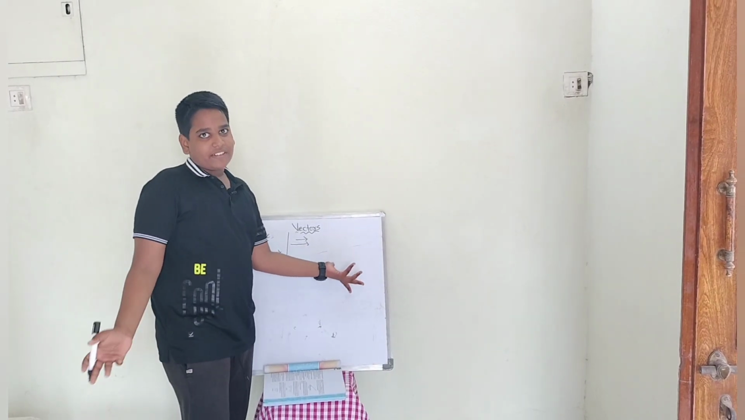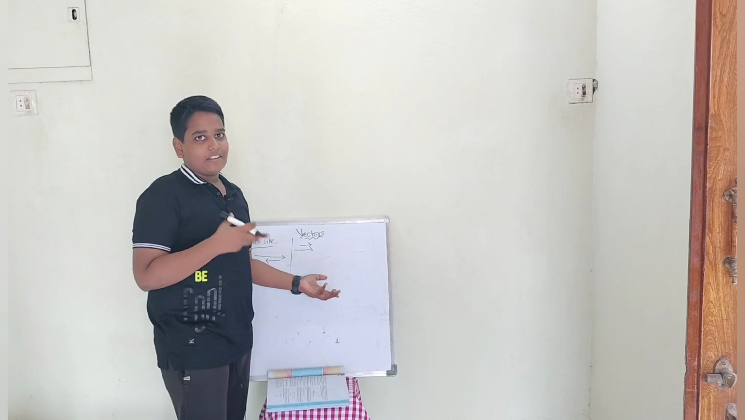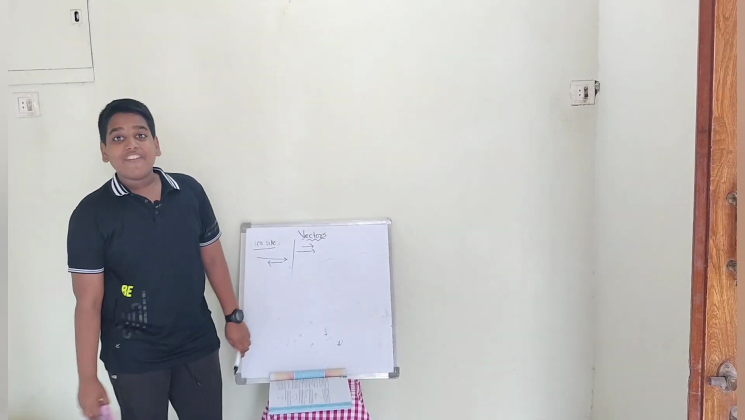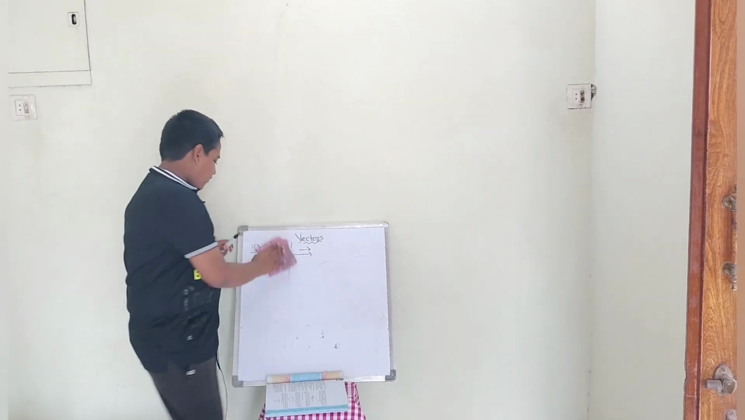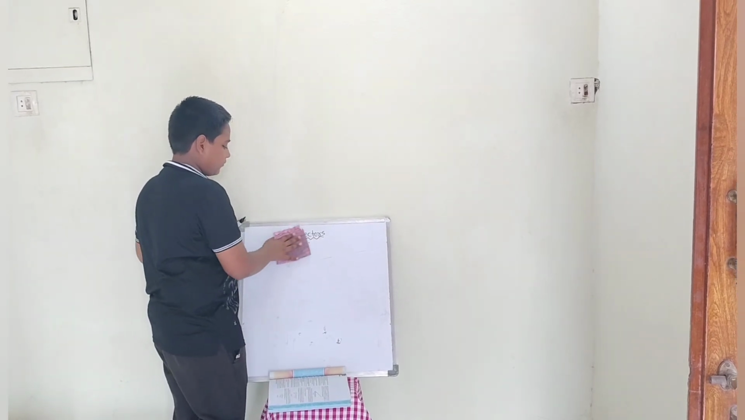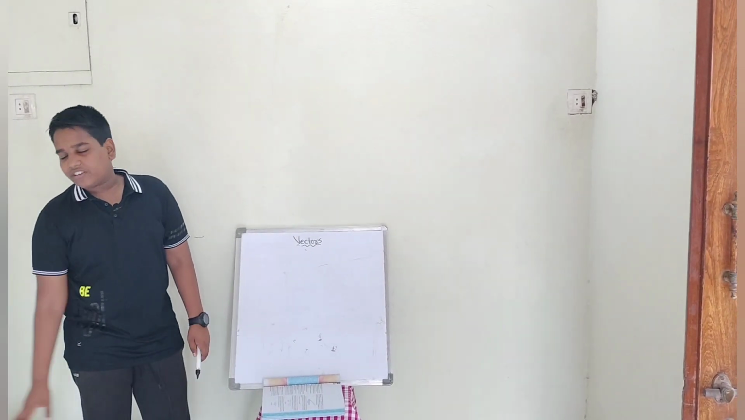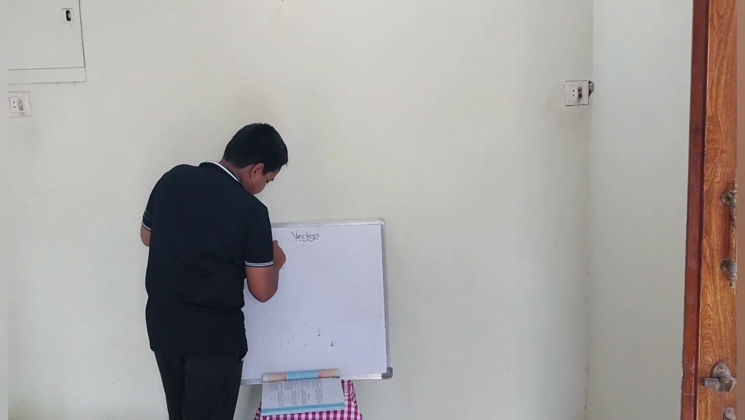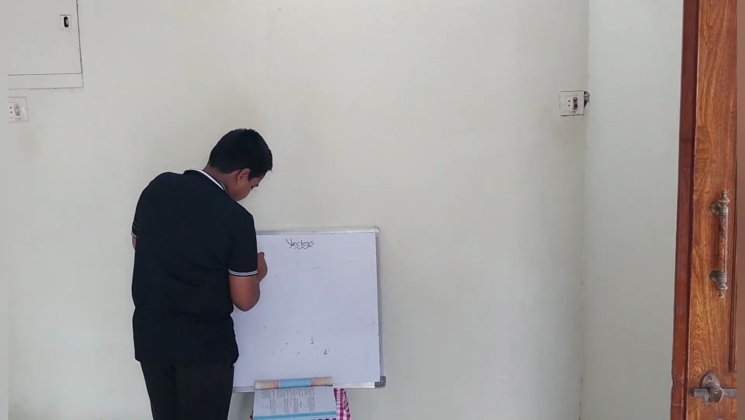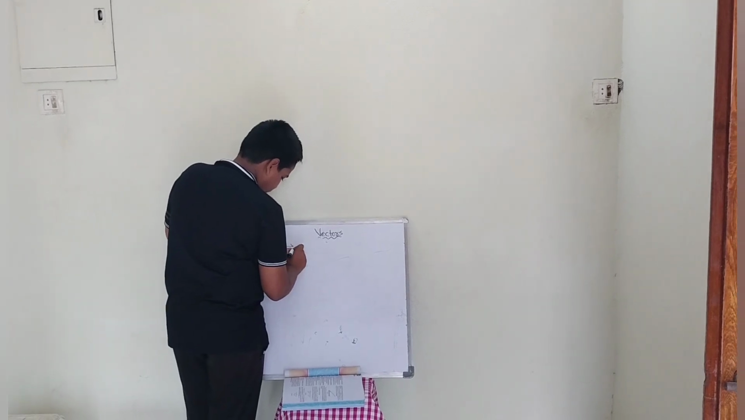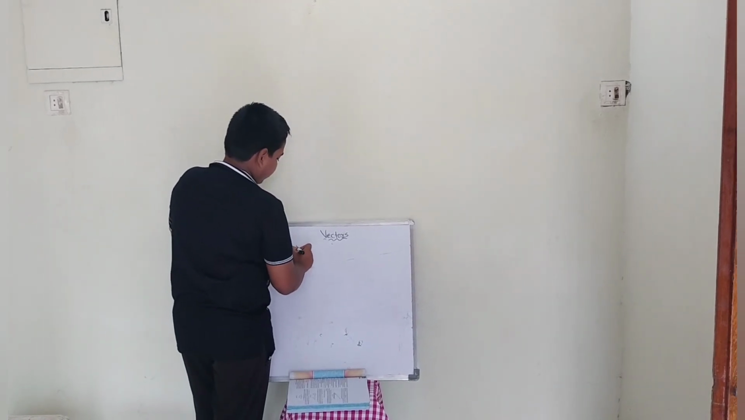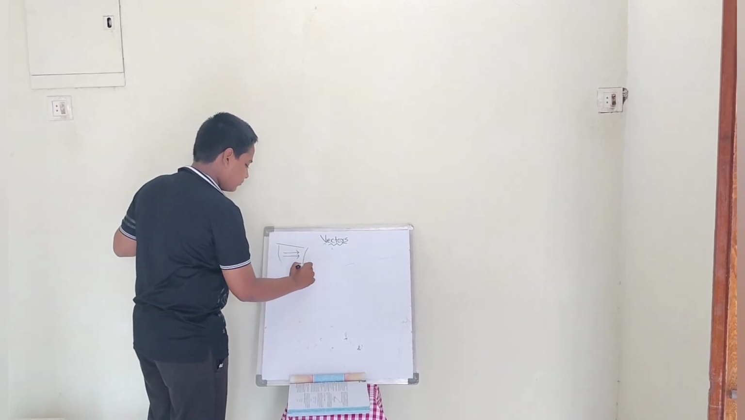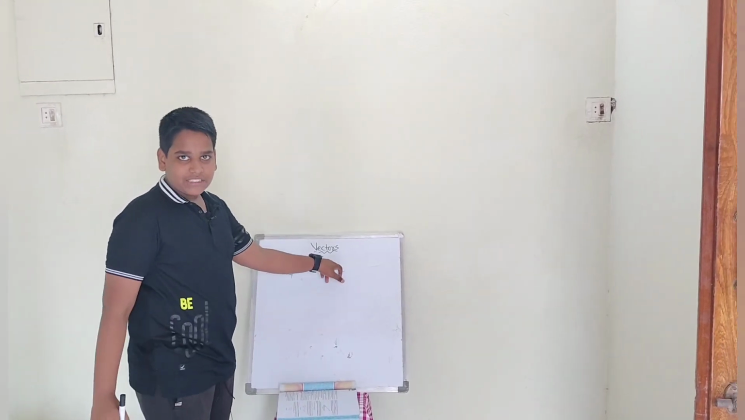You can simply remember it like this. Like vectors only; there are also equal vectors. Equal vectors: suppose I am drawing a vector. Up to here I have drawn a vector. Both are moving in the same direction.